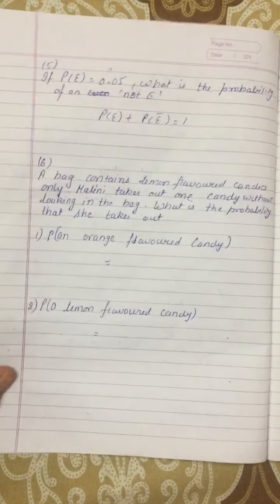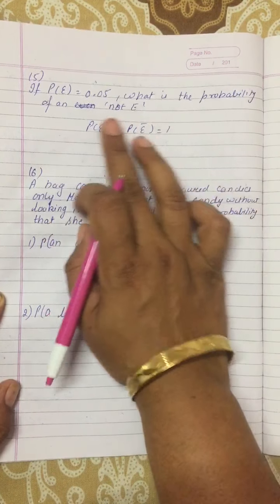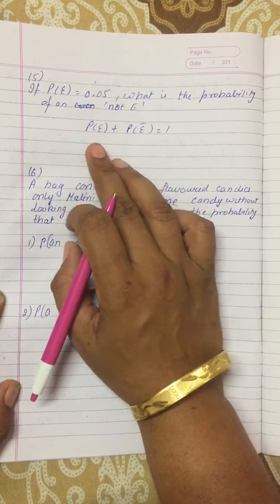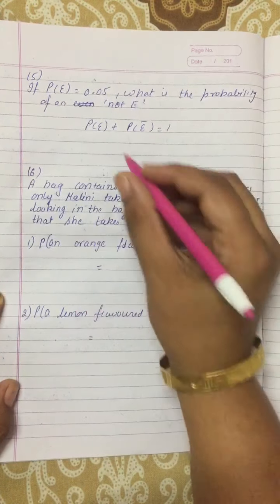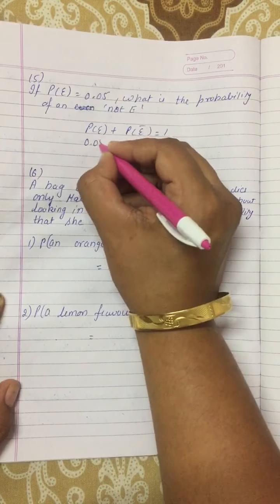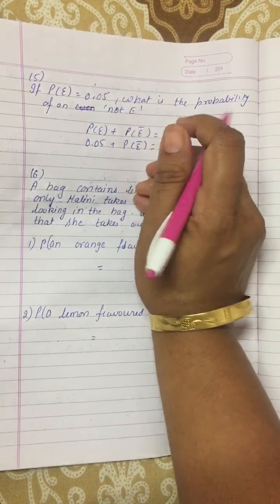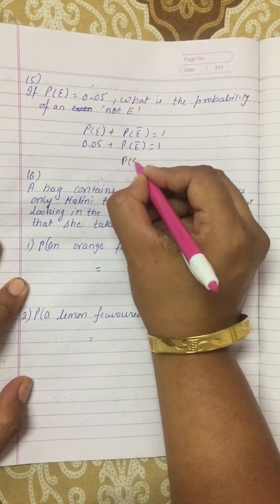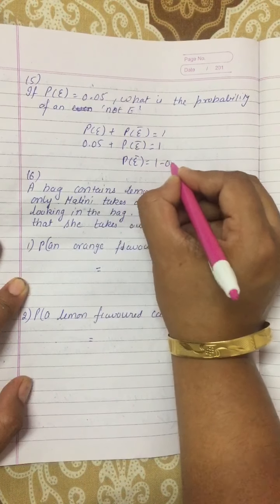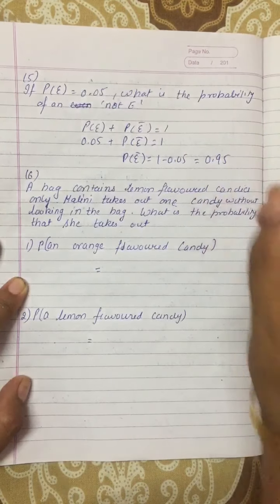Next, question number 5: if the probability of E is 0.05, what is the probability of not E? As we have discussed the formula, probability of E plus probability of not E equals 1. Substituting the value, 0.05 plus probability of not E equals 1. When we calculate it, probability of not E equals 1 minus 0.05, that is 0.95. That will be the answer.